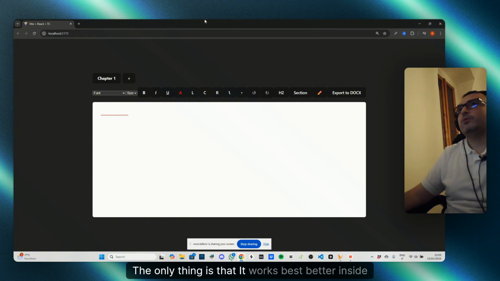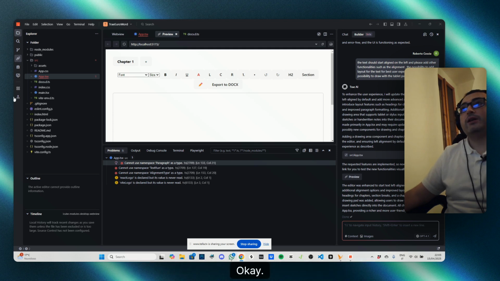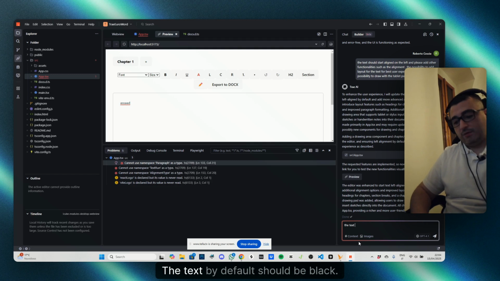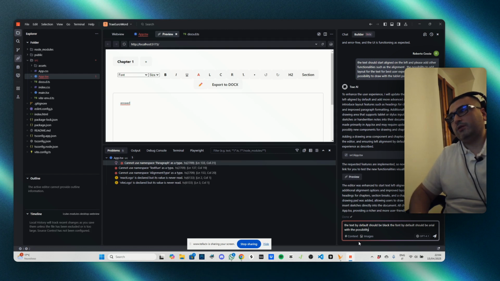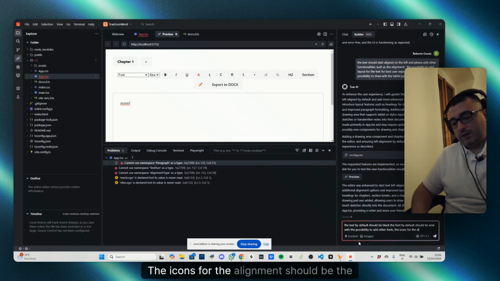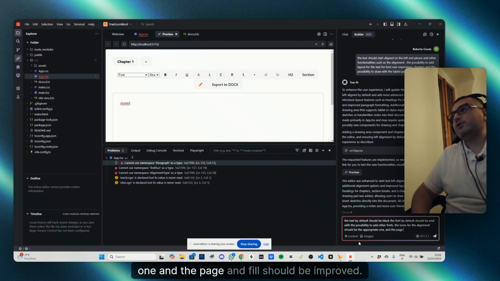The only thing is it works best inside here for some reason. When I open it in the browser, okay, the text is white in the browser. Okay, let's actually ask to fix this. The text by default should be black. The font by default should be Arial with the possibility to add other fonts. The icons for the alignment should be the appropriate ones, and the page and fill should be improved.